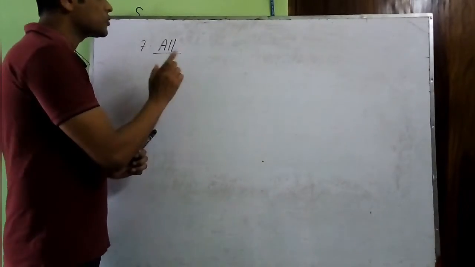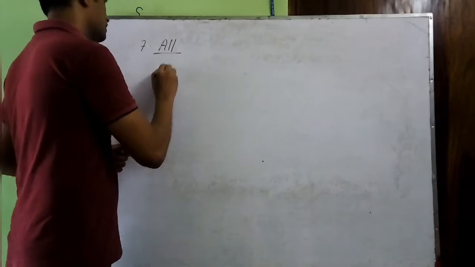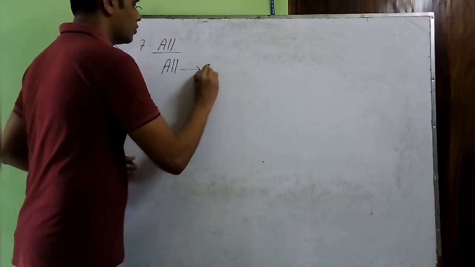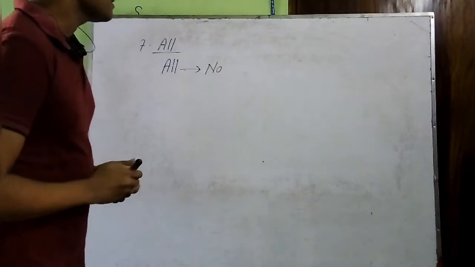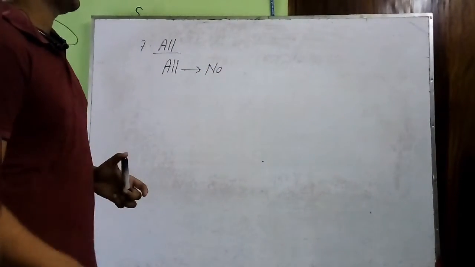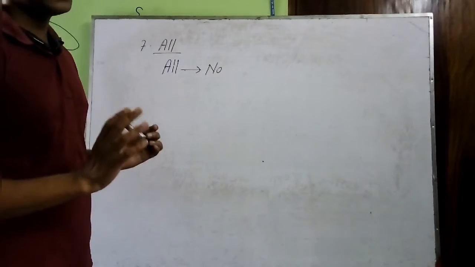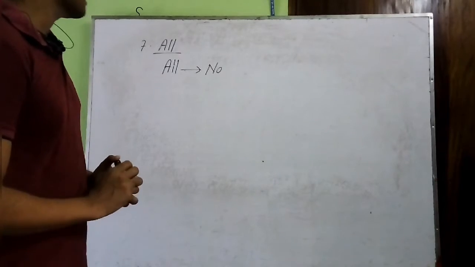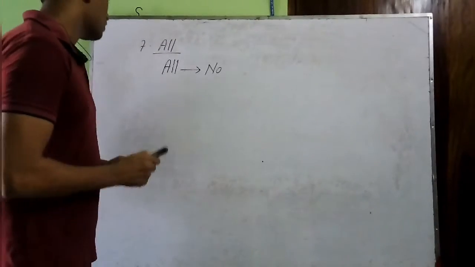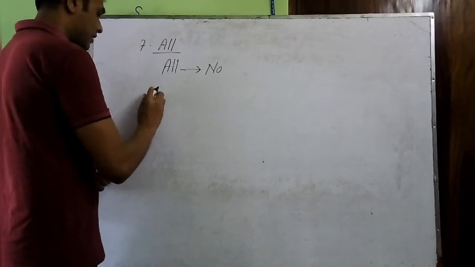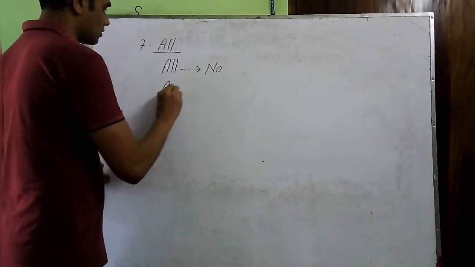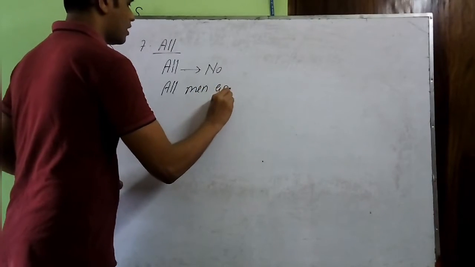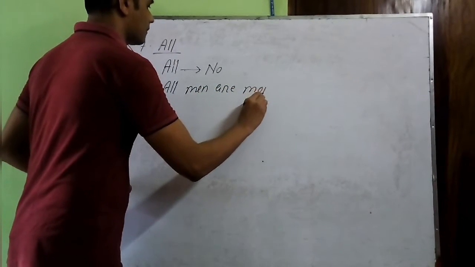So instead of all, you have to take no. Suppose you have all, you will take no, and you will also have to put an antonym of the base word, that is the verb or adjective in the sentence. I'll give you an example here, like all men are mortal.